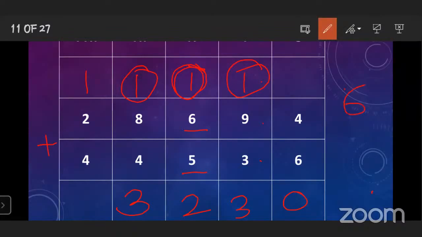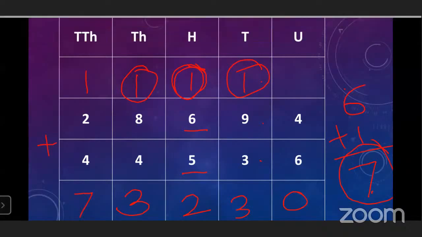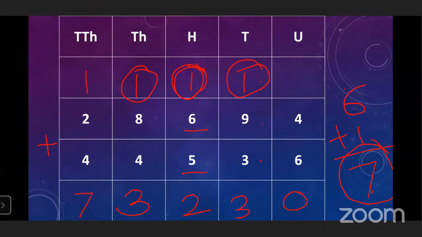Here only a one-digit number is there. That's why you have to write the 7 as it is in the last place. Okay. Understood how to add 5-digit numbers?